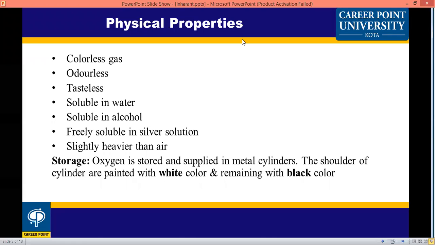This oxygen is stored and supplied in metallic cylinders. The shoulder of the cylinder is painted white, and the remaining part is black. If you want to find which cylinder is an oxygen cylinder, the top of the head, the shoulder of the cylinder, is painted white and the remaining lower part is black. This is the identification of an oxygen cylinder, differentiating it from other gas cylinders.